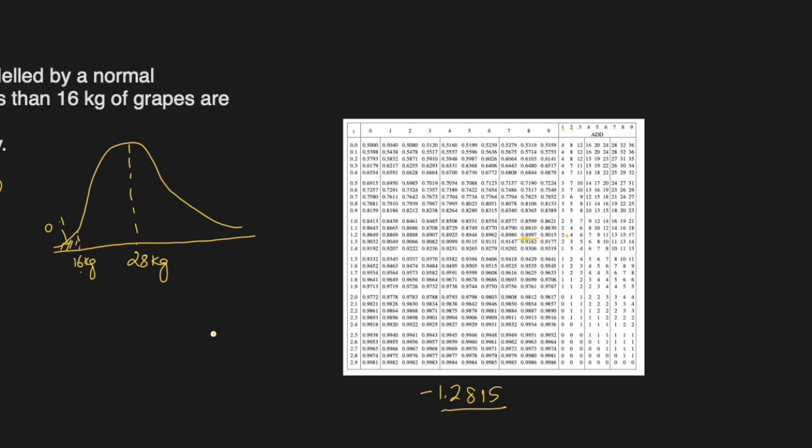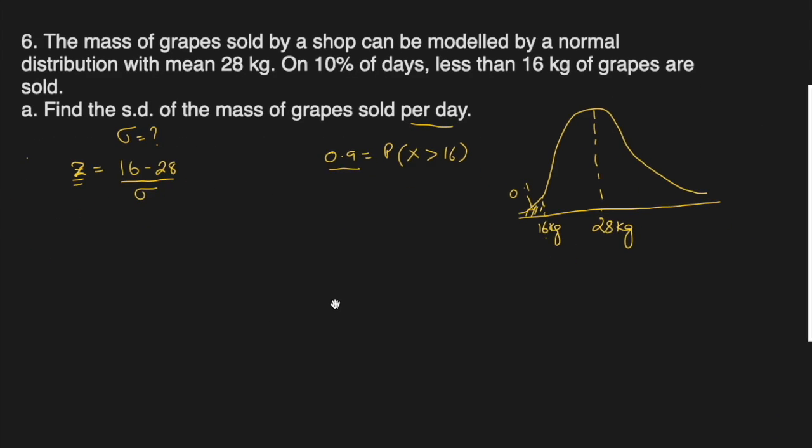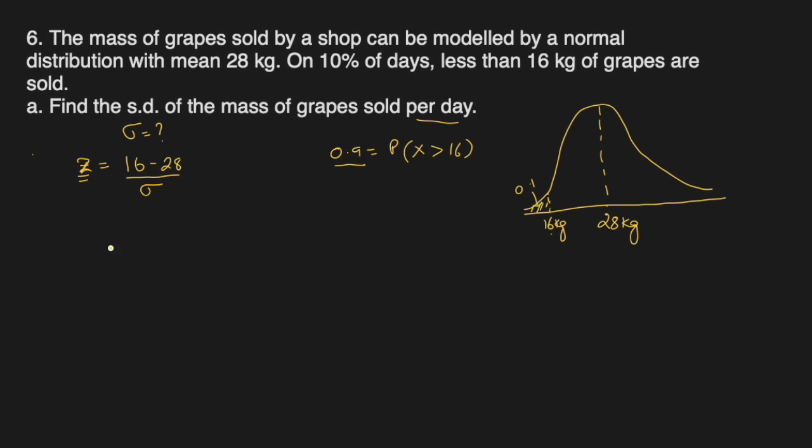-1.2815 is the z-score we are going to use here, and then we can find the standard deviation. So -1.2815 is equal to -12 over sigma, and so sigma will be -12 over -1.2815, which is negative and negative can cancel.